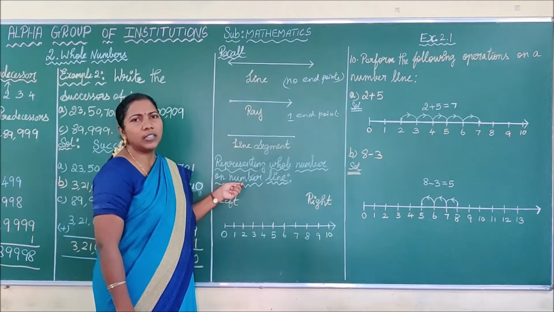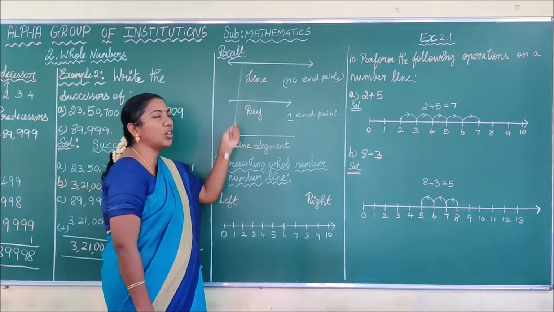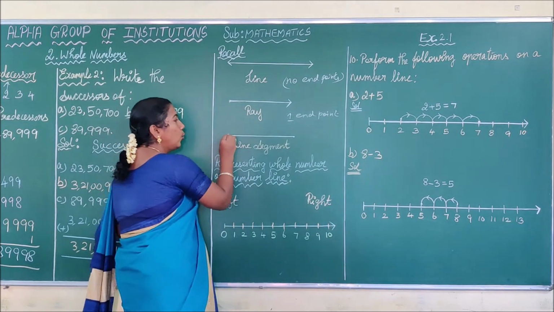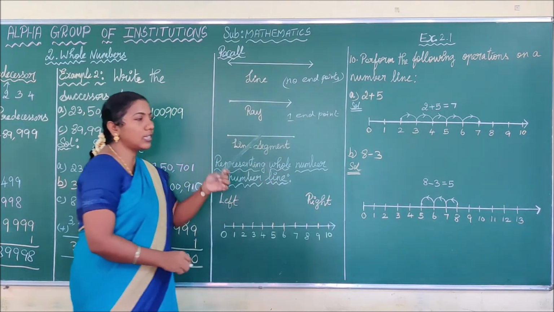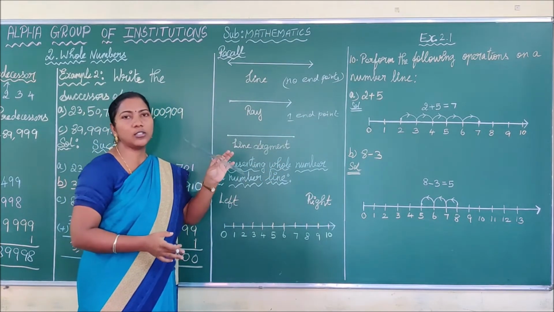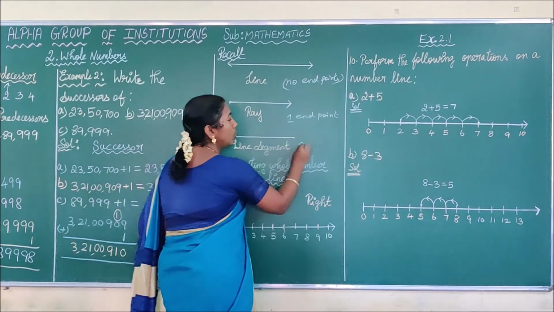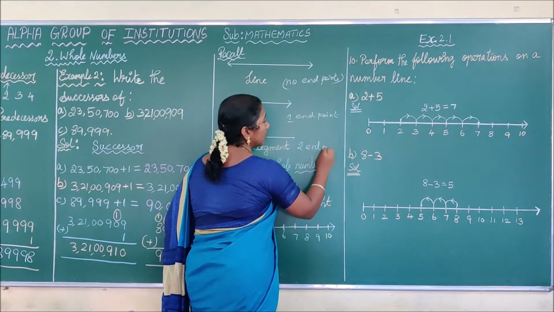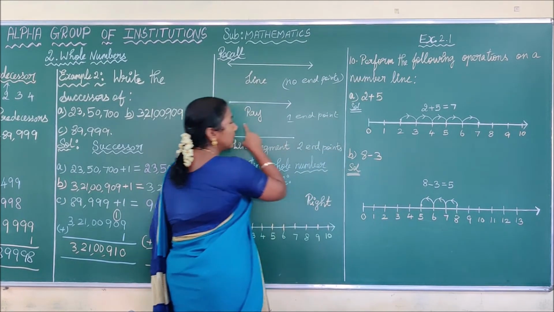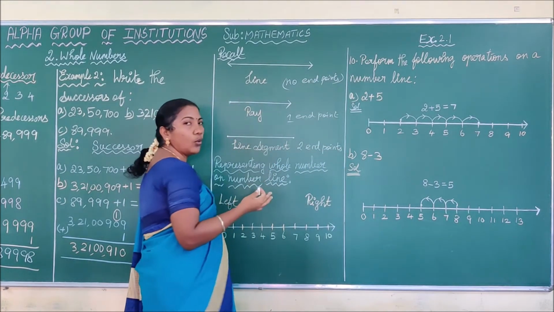Okay, and see the next one, line segment. What is meant by line segment? Line segment is also a part of a line. It has two endpoints. See here, it has two endpoints. This is also an example of a line segment. Thus, a line segment has two endpoints, a ray has only one endpoint and a line has no endpoints.